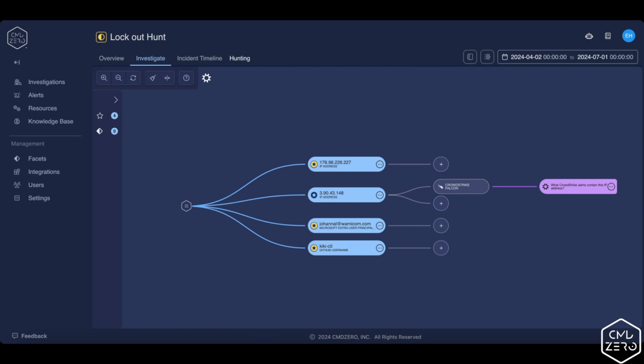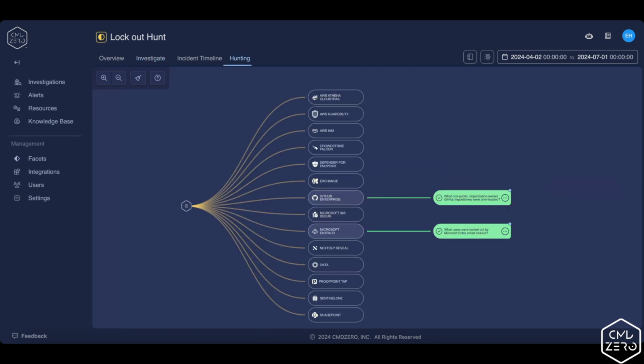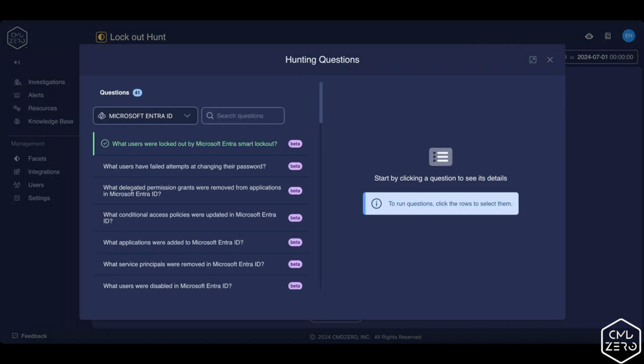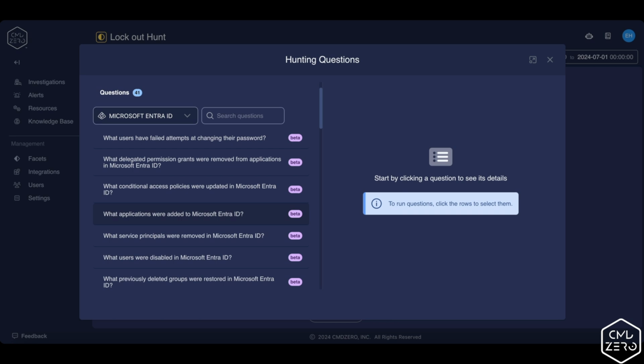Command Zero allows for manually driven threat hunts within the platform. From the Hunting tab located in the console, you are presented with a list of available data sources for your organization. We can select a data source that is interesting to us or relevant to what we want to make inquiries against, and review the available questions. The curated content that the Command Zero platform provides makes hunting for information far easier and seamless for analysts.